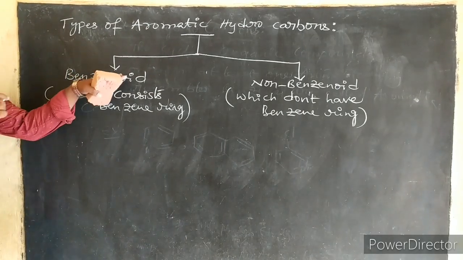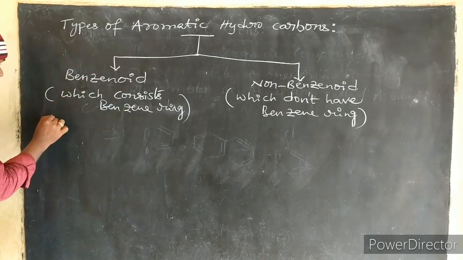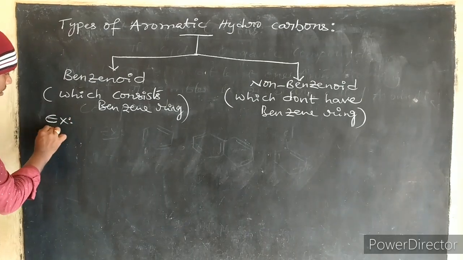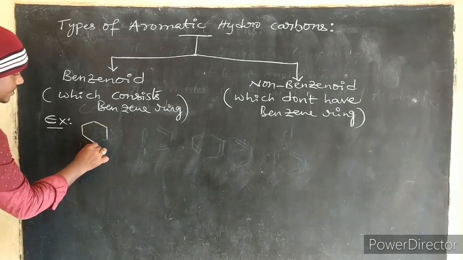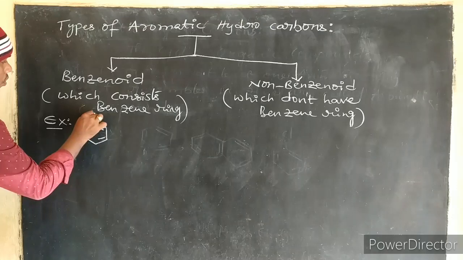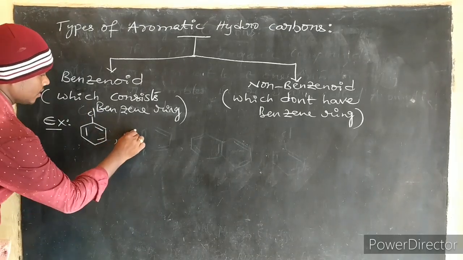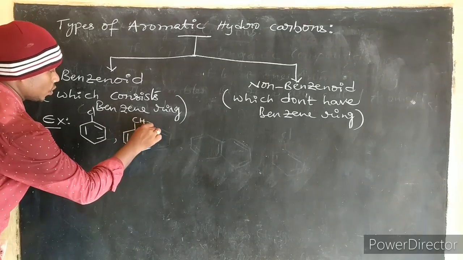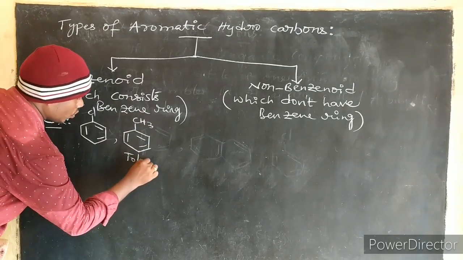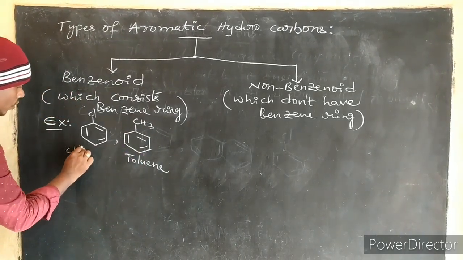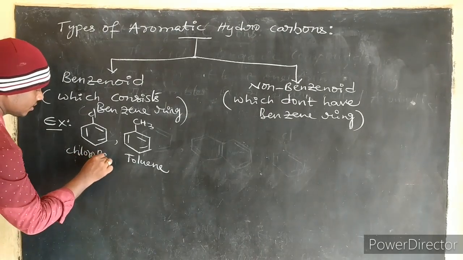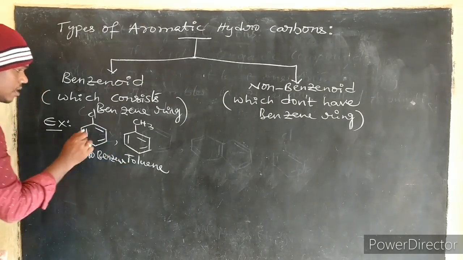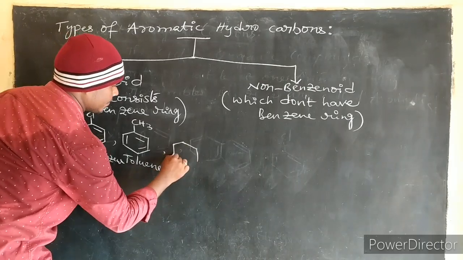For benzenoid aromatic hydrocarbons, the best examples are, as already discussed, chlorobenzene. What is this? Toluene. This is what? Chlorobenzene. Next, what is this?